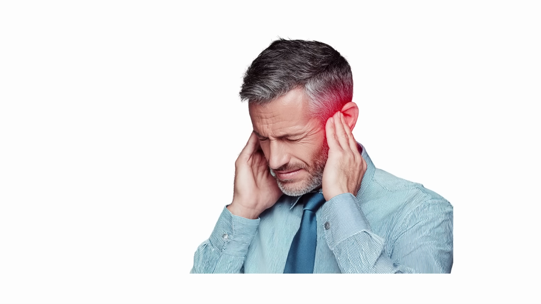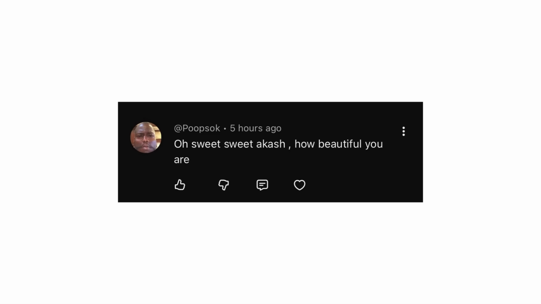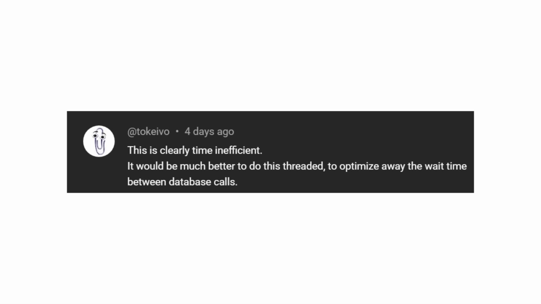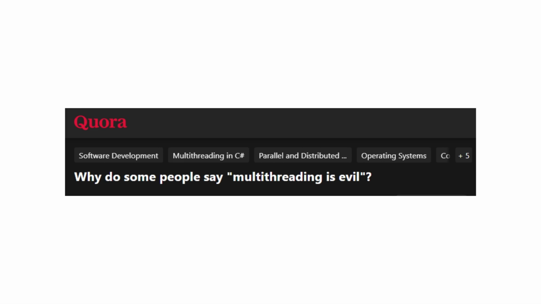Let's see who's next. Okay, I'm just gonna breeze over that one. Anyways, Tokivo says, "This is clearly time inefficient. Thanks, I didn't notice. It would be so much better to do this threaded to optimize away the wait time." I agree. Ask any programmer and there is likely a 90% chance that they hate multi-threading. I hate it too. Don't worry.